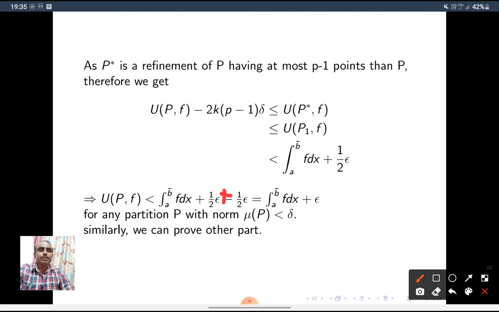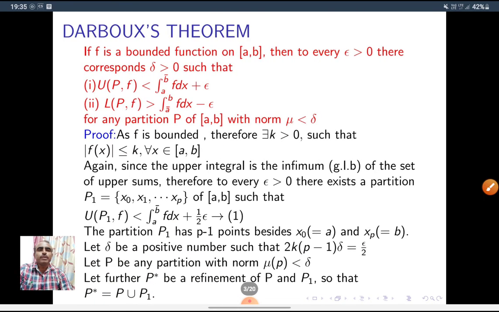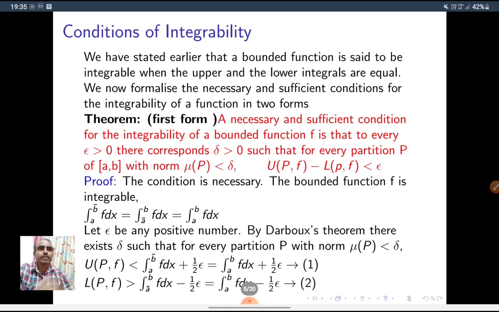Therefore, for any partition P with norm less than delta, UPF is less than the upper integral plus epsilon. Similarly, we can prove the other part of this Darboux theorem. The same way, we can prove LPF is greater than the lower integral A bar to B f dx minus epsilon for any partition P of AB with norm less than delta. This is about Darboux theorem. This is a very useful statement. We are going to use this theorem for proving another condition of integrability.